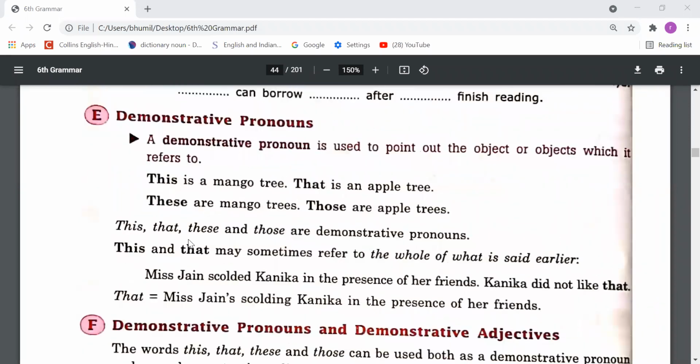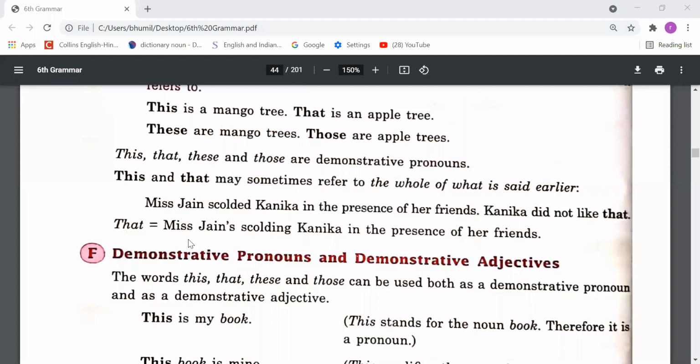Now let's talk about demonstrative pronouns and demonstrative adjectives. So both demonstrative pronouns and demonstrative adjectives are there. The words this, that, these, and those can be used both as demonstrative pronouns and as demonstrative adjectives. So dear students, here we have to understand this, that, these, and those. Then we need to know how we will know whether these are pronouns or adjectives.